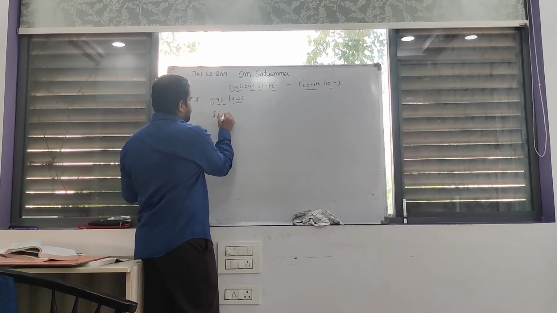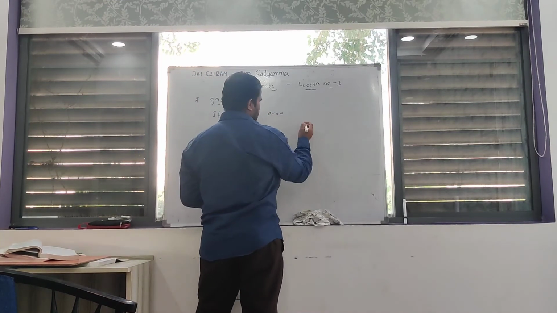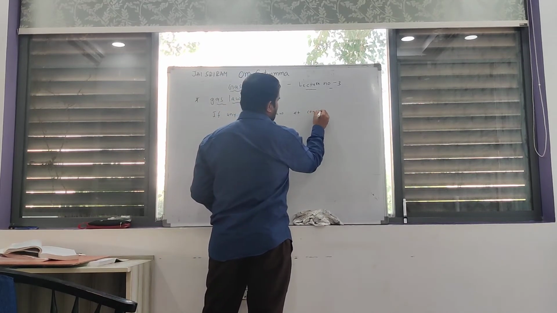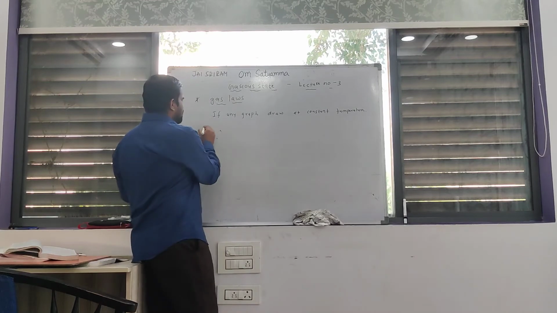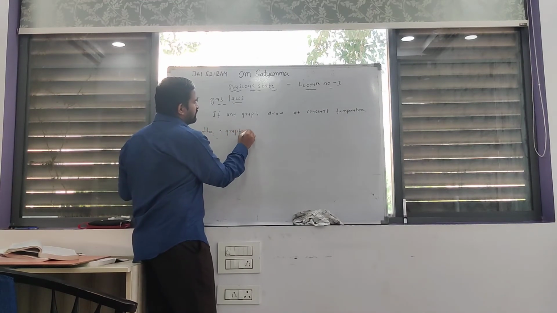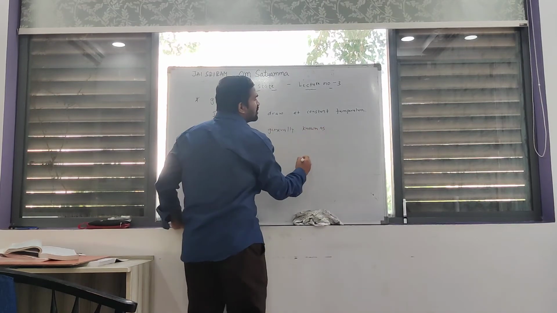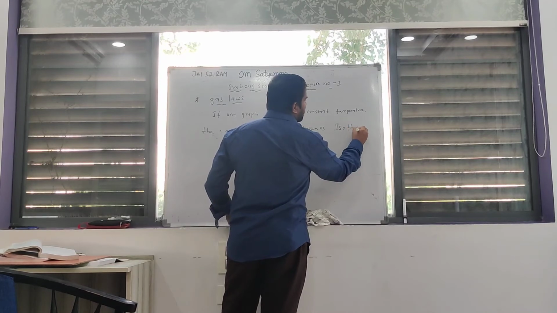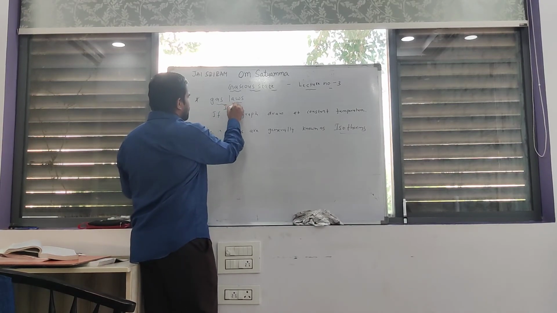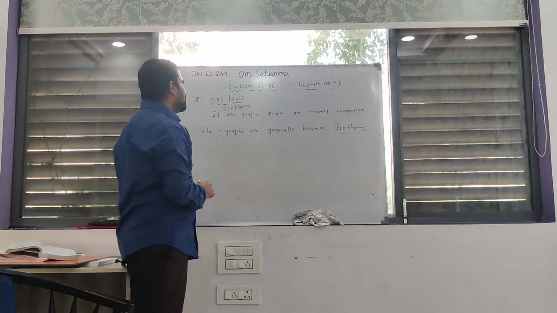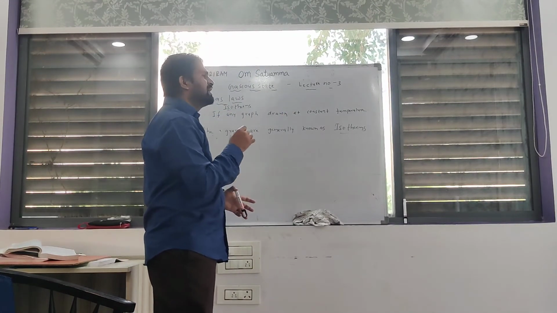If any graph is drawn at constant temperature, the graphs are generally known as isotherms. Iso means same, and therm means temperature. Clear? What is the meaning of isotherms? Definition of isotherms: if any graph is drawn at constant temperature, the graphs are generally known as isotherms.